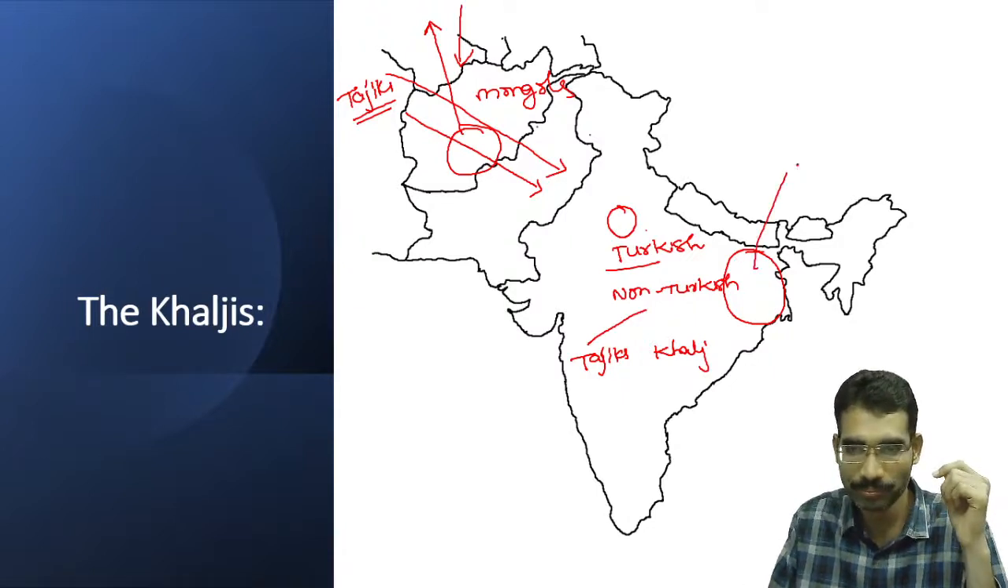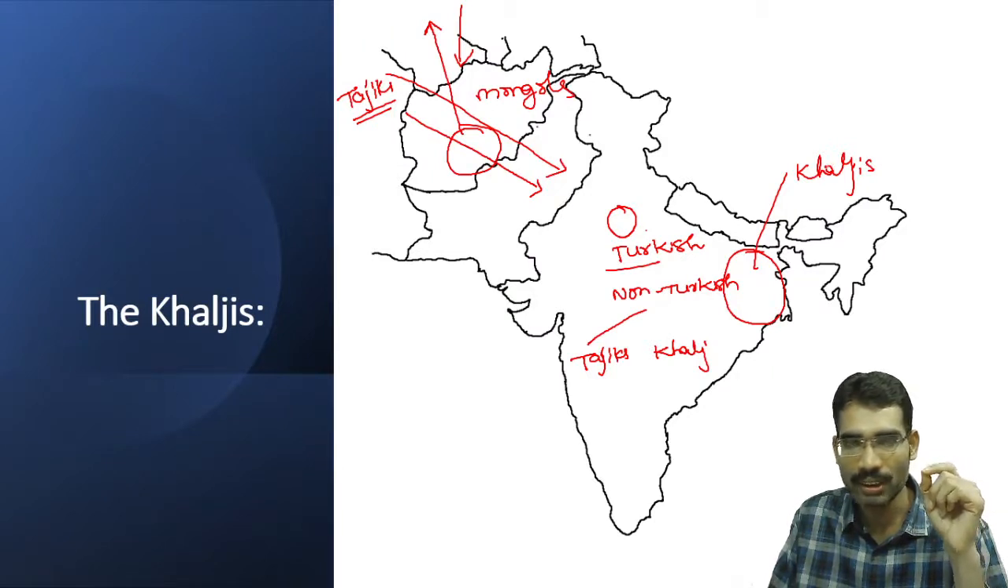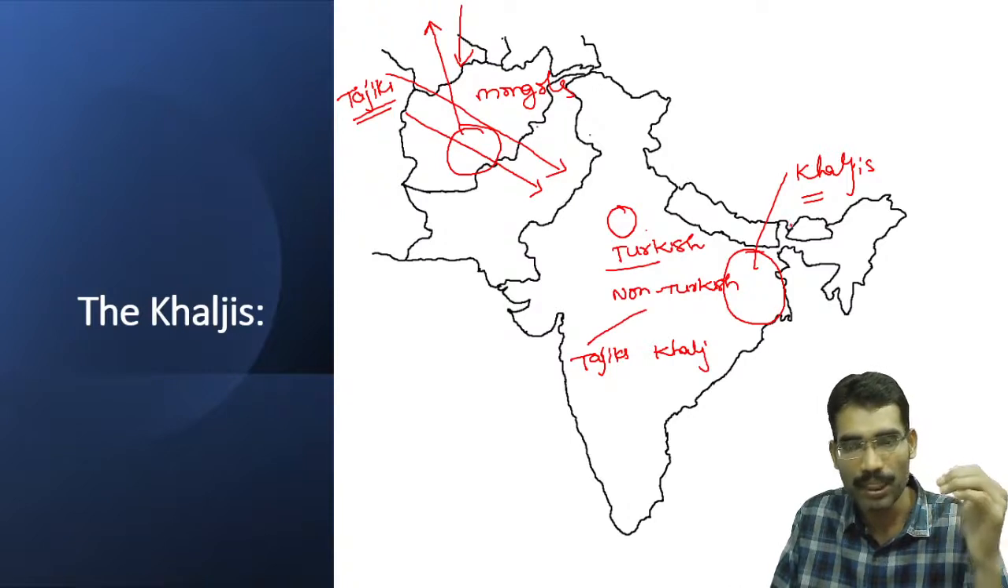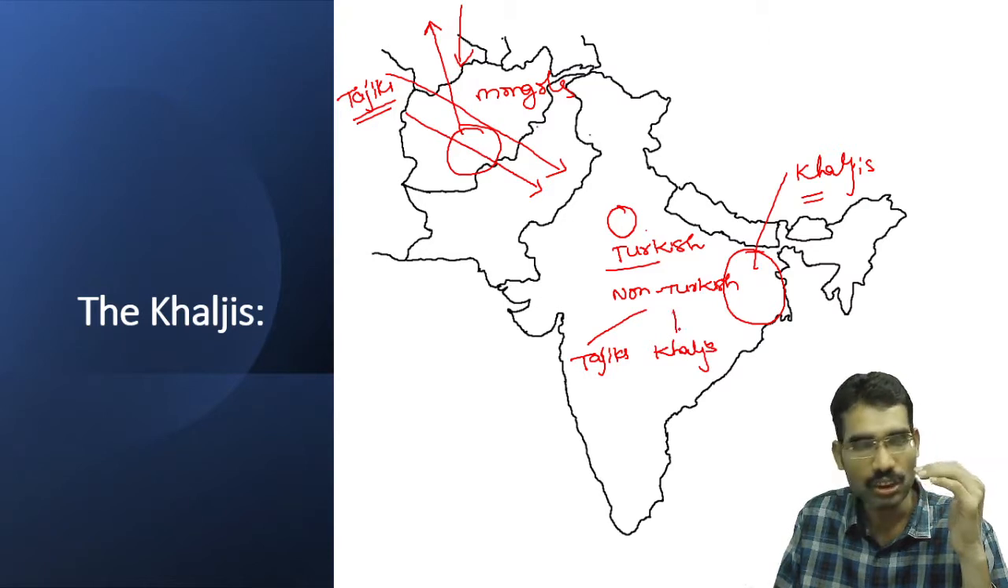Why? When Ghurid invasions were taking place, a commander called Bakhtiyar Khalji went deep eastward and conquered the Bihar and Bengal region. Because Bakhtiyar Khalji belonged to the Khalji people, many people came and settled in these areas. So Khaljis were another non-Turkish nobility. So now Tajiks, Khaljis and Turks. These are the different types of nobles in the Indian subcontinent under the Delhi Sultanate. There is another category. They were Indian Muslims.